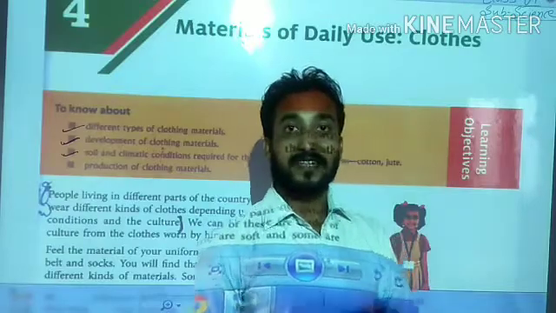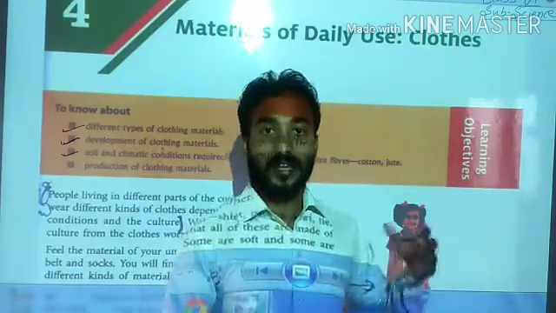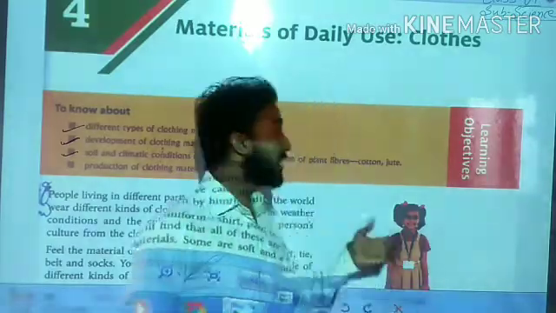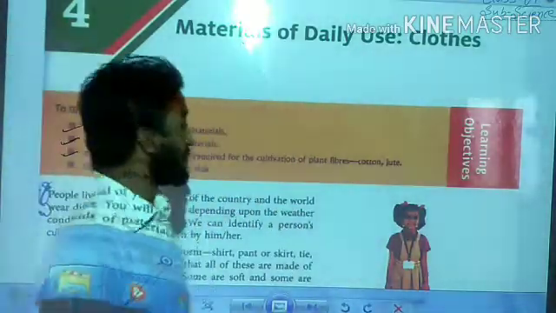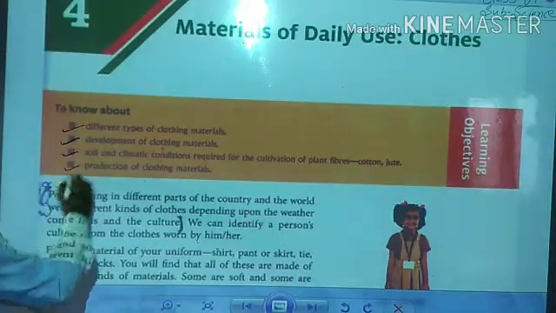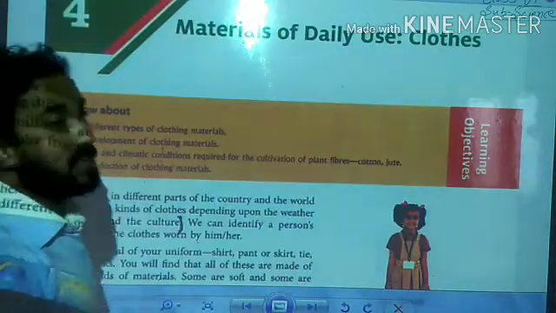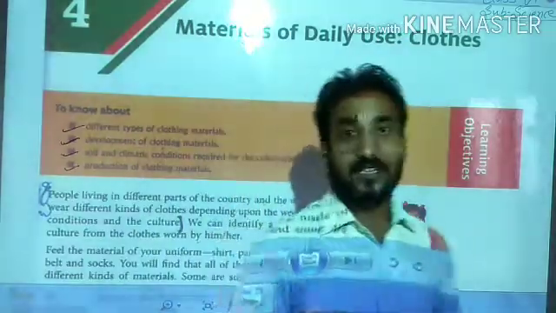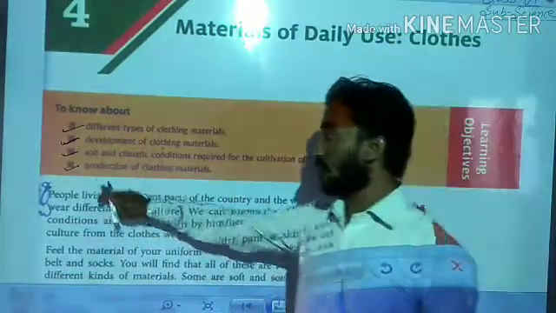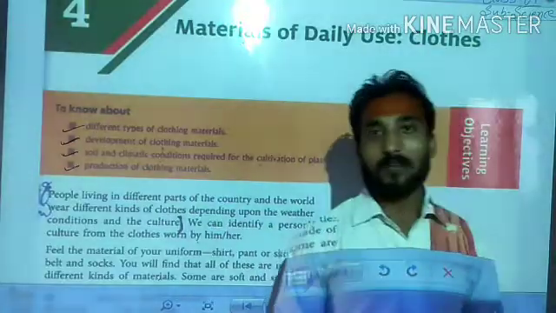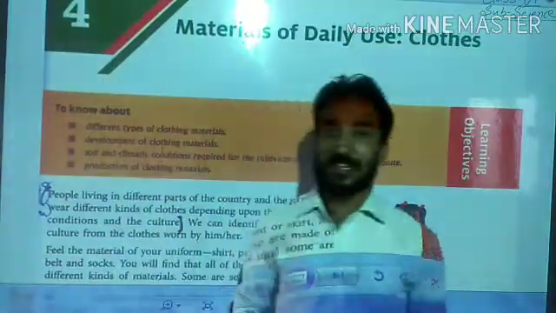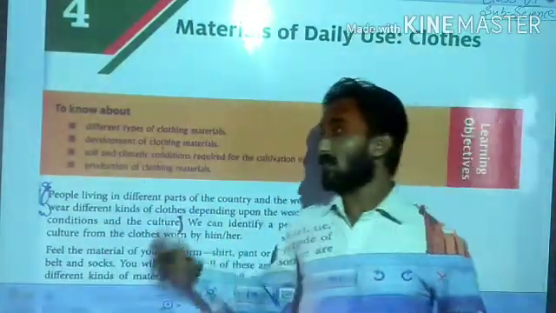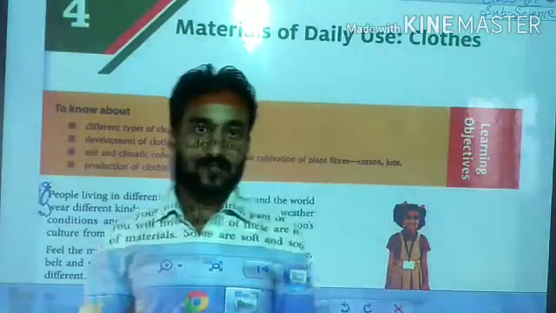Plant fibers need proper soil and proper environment so that the plant can be cultivated. Number four, production of clothing materials. At last, through this chapter, we will know about the production of clothing materials. Students, these are the learning objectives that we will know about through this chapter.